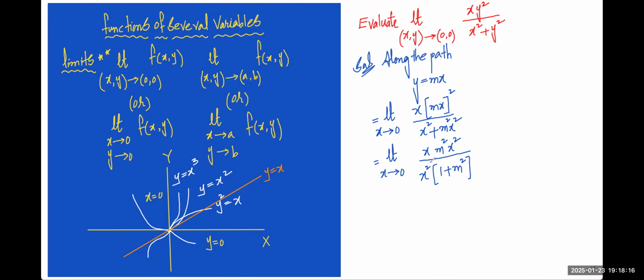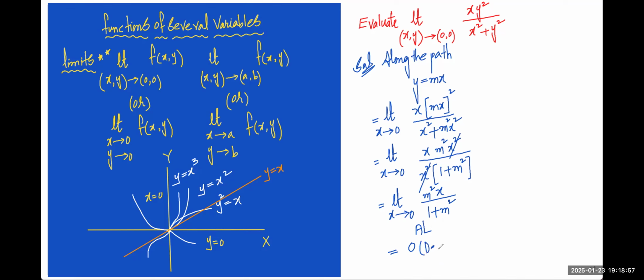Then this x square and x square must be cancelled. We are left with the limit as x tends to 0 of m square x by 1 plus m square. Now what happens as we apply the limit? Whenever we apply the limit, your answer will become 0. Why? Because x is there in the numerator. That is why the answer will become 0. 0 by anything is 0. The answer will be 0. Correct?